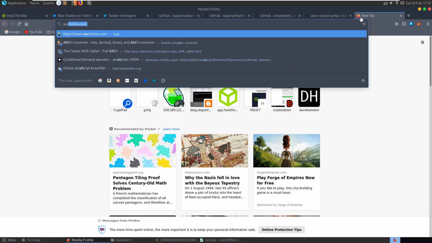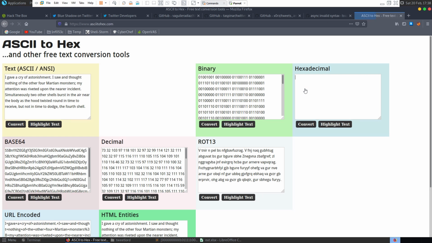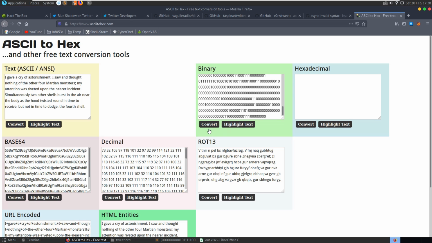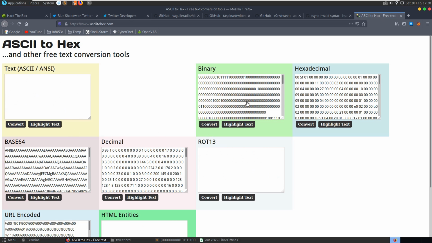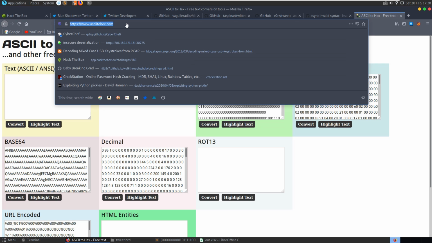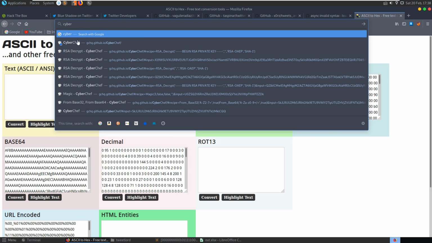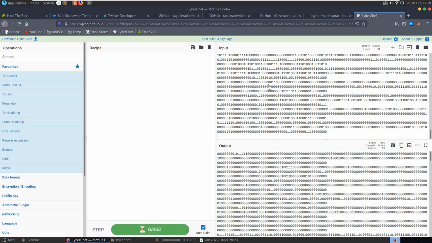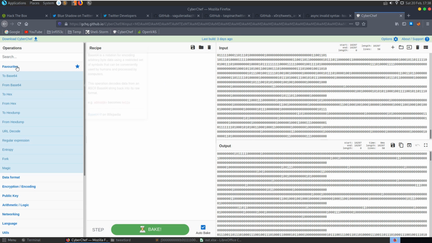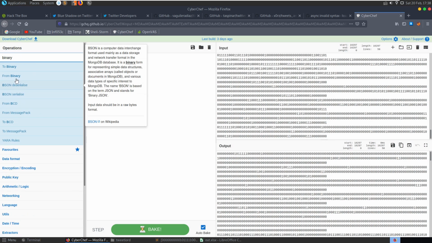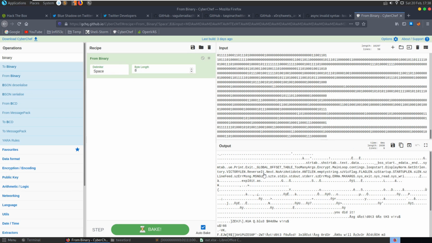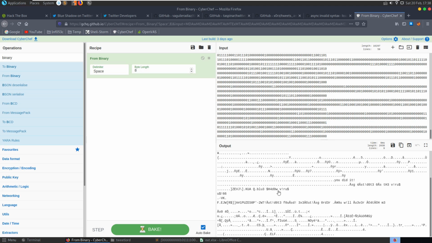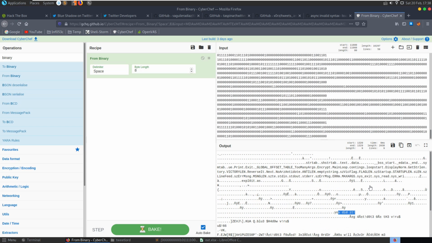I'll see just from copying that, just see if we can throw it into the ASCII to hex now. Convert, just in case it was something that was all sent. No. Let's go to CyberChef. I'm going to add those in there. We'll say, what have we got here for binary operations, from binary? Oh, this is looking, what's this? Ooh, blue shadow virus. You did it. Okay.